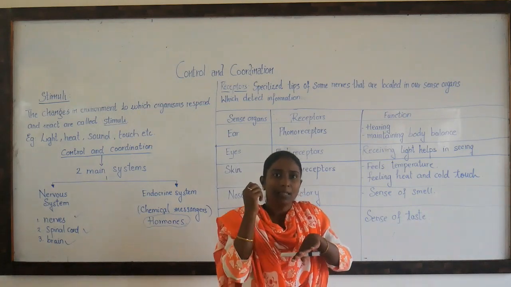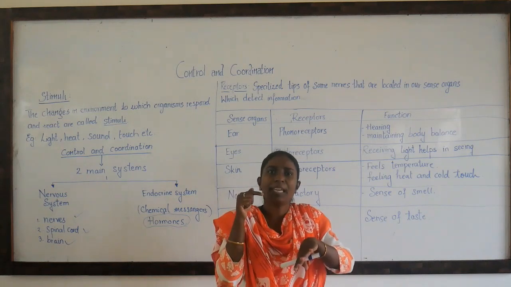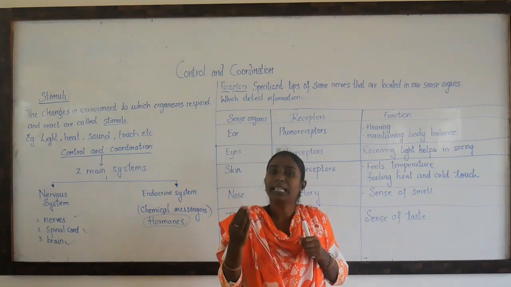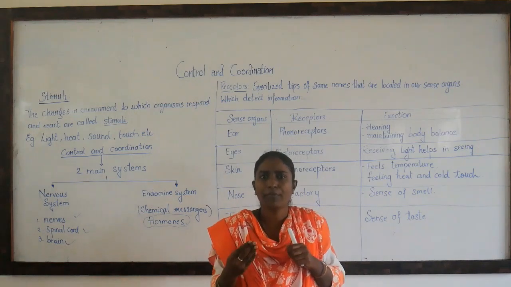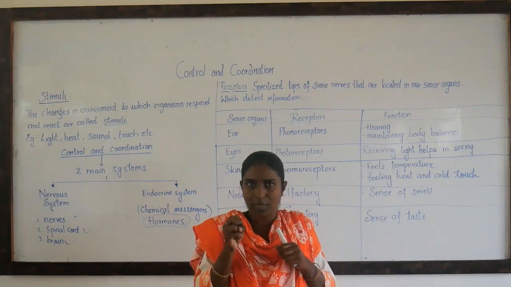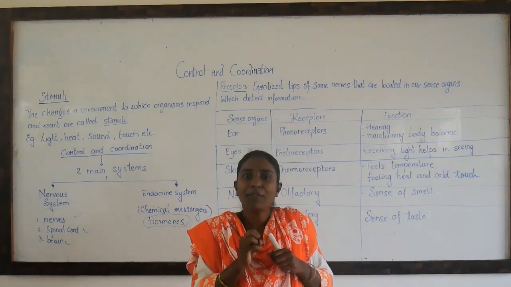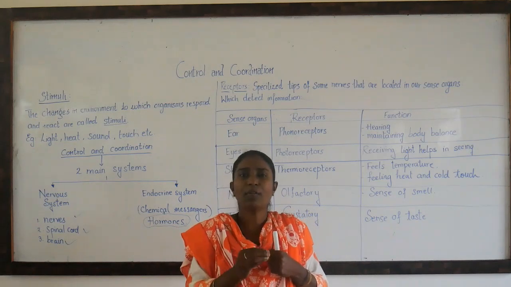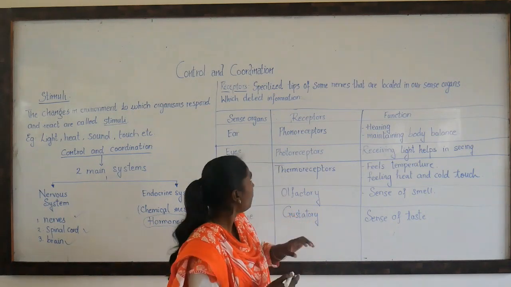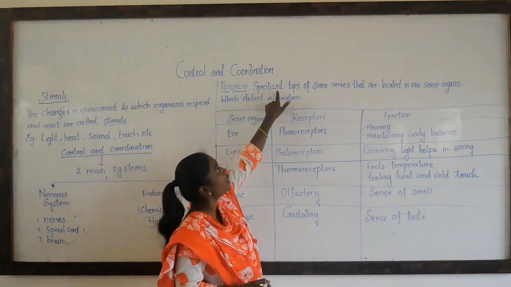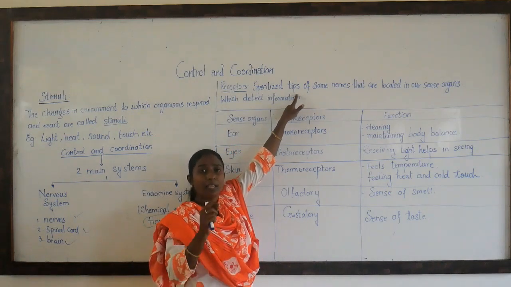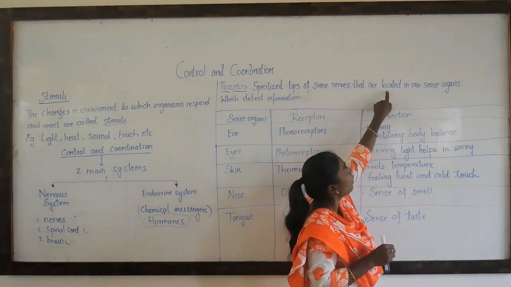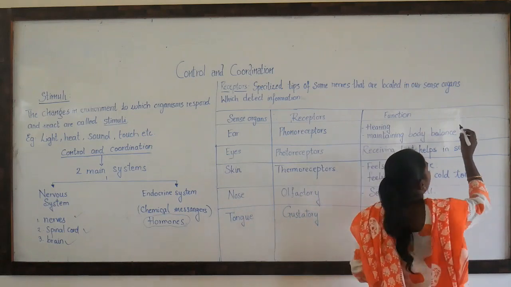I repeat, whatever stimulus you get, it can be a prick, it can be a pinch, it can be the heat, it can be the light, whatsoever. These messages or stimuli are received by particular cells which we call receptors. The meaning of receptors is receiving. Okay. So receptors are nothing but specialized tips of some nerves that are located in sense organs.